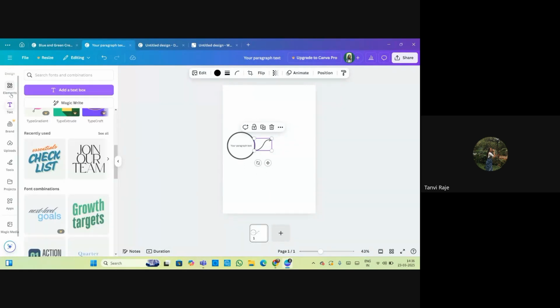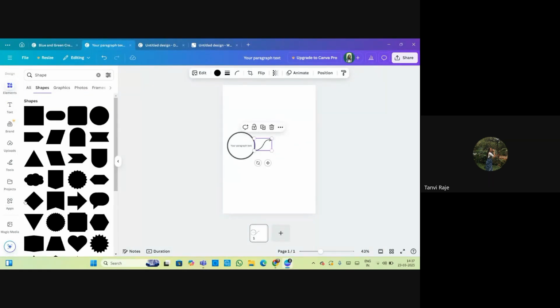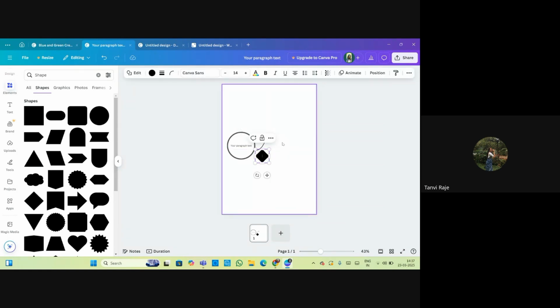So for example, you can take another shape. For example, I'm taking this shape. You can add this shape over here, and you can again add a small arrow, and you can add your text of the content.